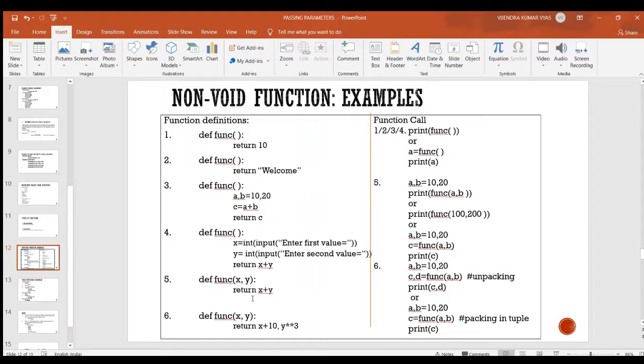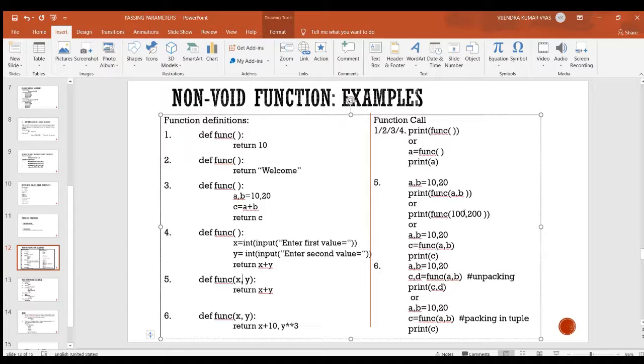So here it is returning an expression, and in the sixth function you see I am returning more than one value. Now the function call for function definition 5. Here I am taking two values in a and b, and here I am calling this function in a print statement, and we can call this function in this manner also.